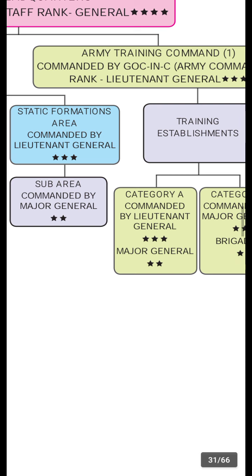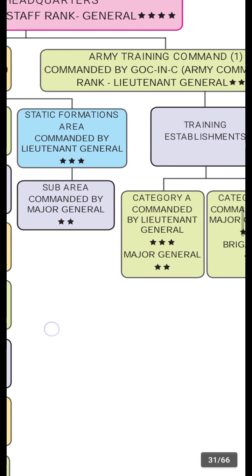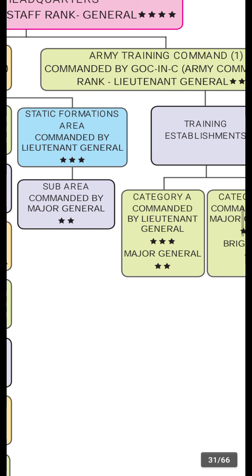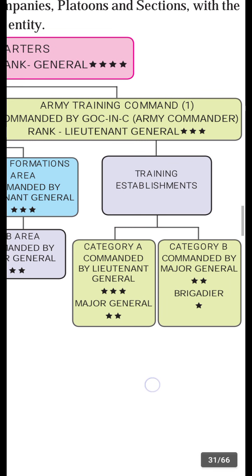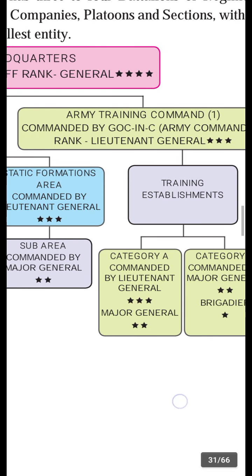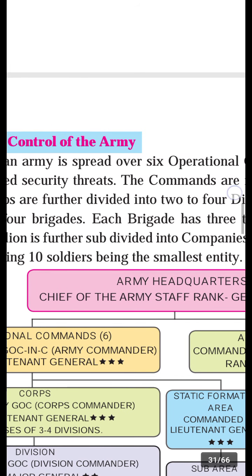The Army Training Command is commanded by the Geographical Operational Command in C, meaning the Army Commander, rank Lieutenant General. It is the establishment of training and is divided into two categories. Category A is commanded by a Lieutenant General, who has 3 stars, and a Major General, 2 stars. Category B is commanded by a Major General, 2 stars, and a Brigadier, 1 star. Like this, the training establishment is organized.